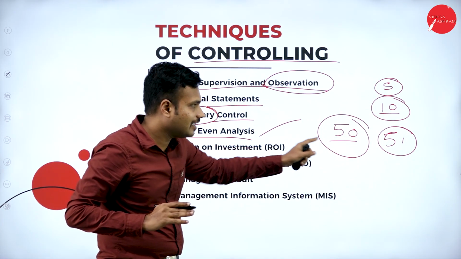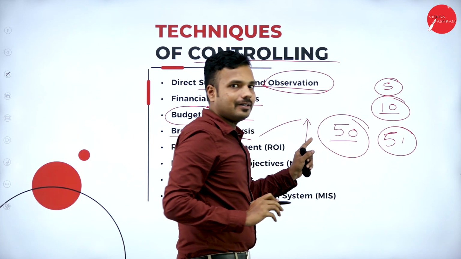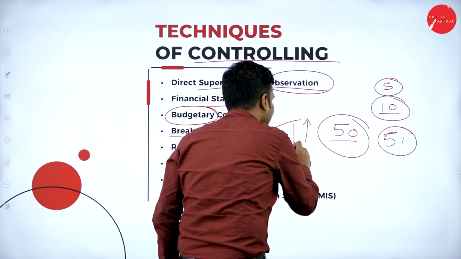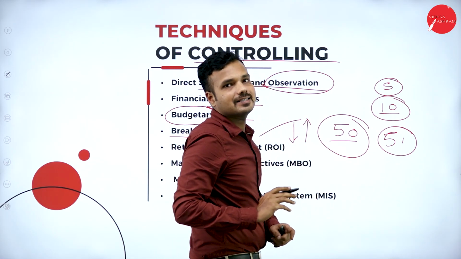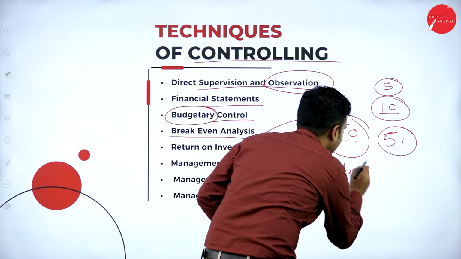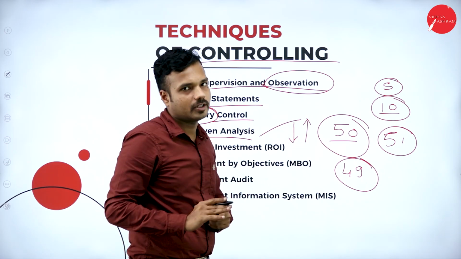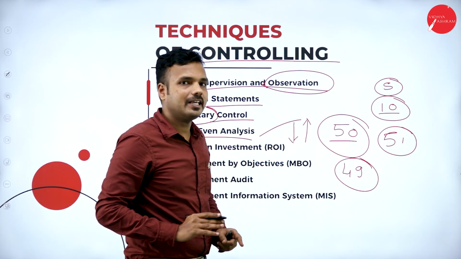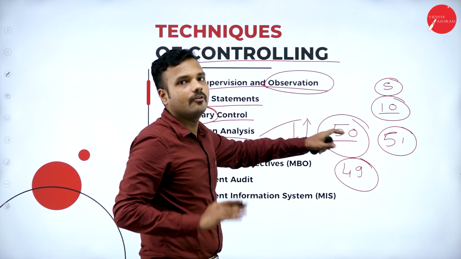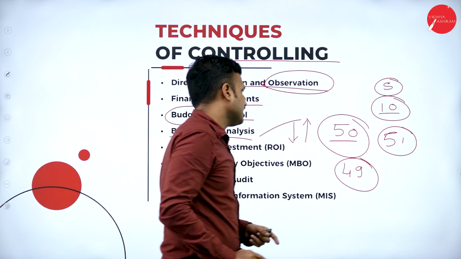If the organization sells 51 cars or more than 50 cars, it is a profit for the organization. If an organization sells less than 50 cars a day, say 49 cars, it is a loss for the organization. This break-even point is nothing but the situation of the organization where there is no profit and no loss. That is break-even analysis.